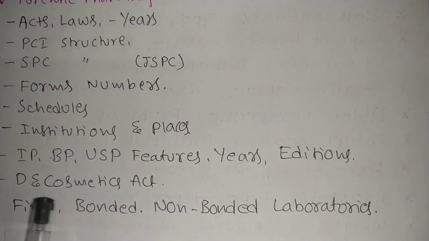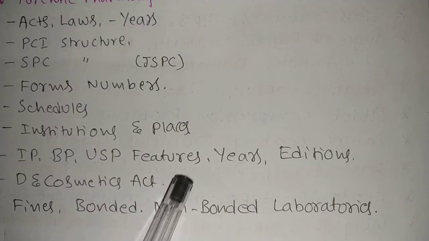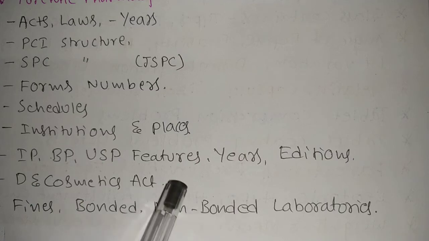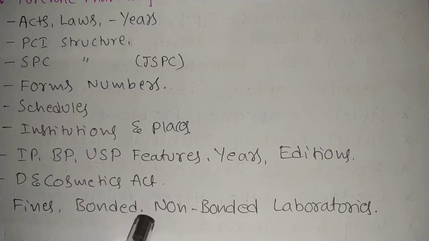And Drugs and Cosmetics Act, you have to focus mainly on this. Like a drug inspector, what is the qualification, eligibility for government analyst and all. And also fines, bonded laboratory, what is the meaning of bonded laboratory, non-bonded laboratory, and windows. Especially they will focus on windows, how many inches of the iron rods, and what is the minimum gap between two rods. And how much depth it should be inside a brick, like that. These areas they will focus.